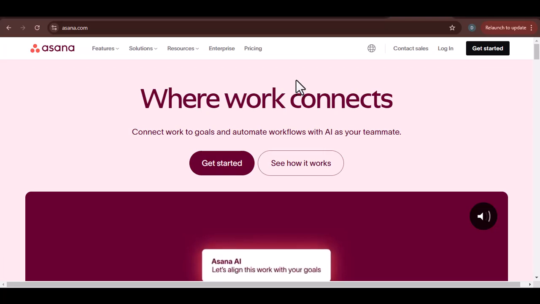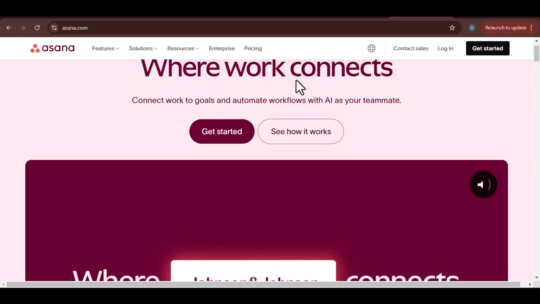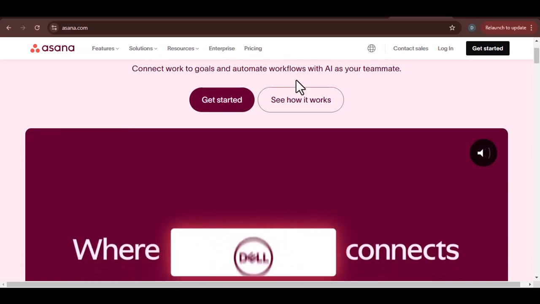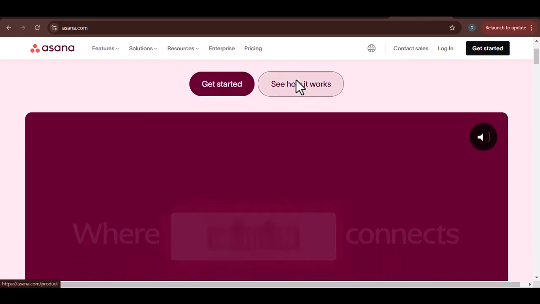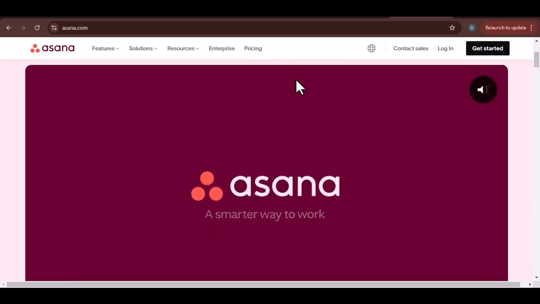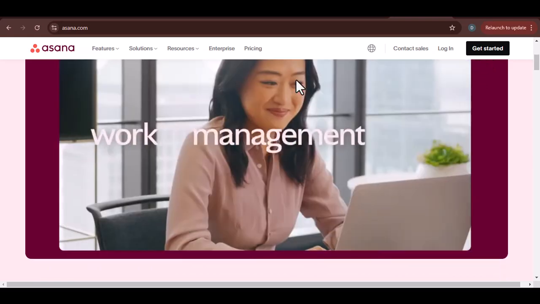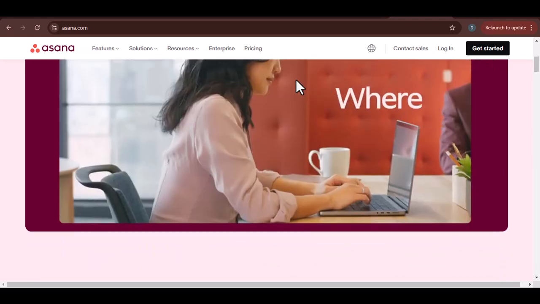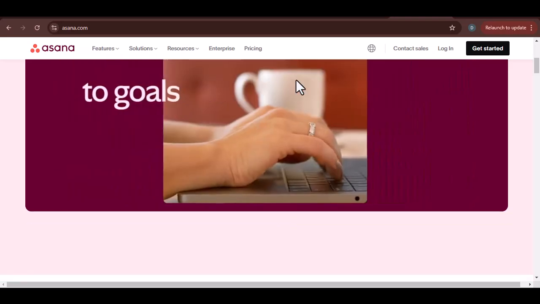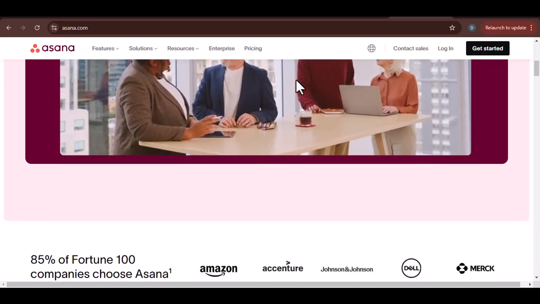How long can you use Asana for free? Have you ever wondered how long you can actually use Asana for free before you're forced to upgrade to a paid plan? Well, let's dive in and find out. Asana has quickly become a popular project management tool, offering a user-friendly interface and a range of features to help teams collaborate and stay organized. But with so many free tools out there, it's natural to question whether Asana's free plan is truly sustainable.